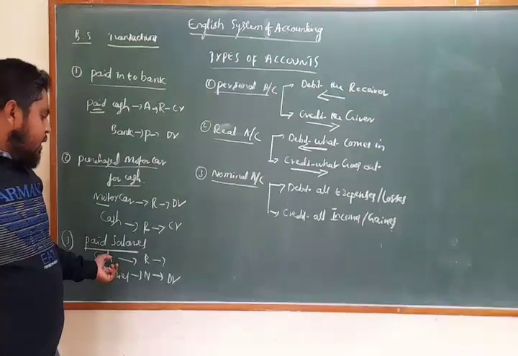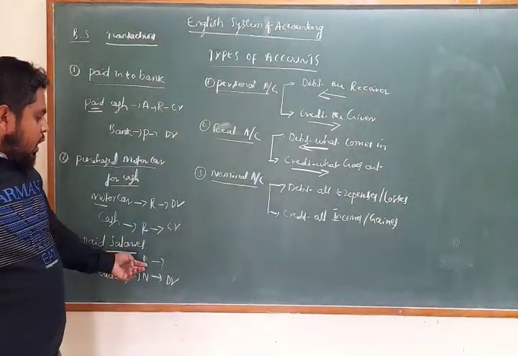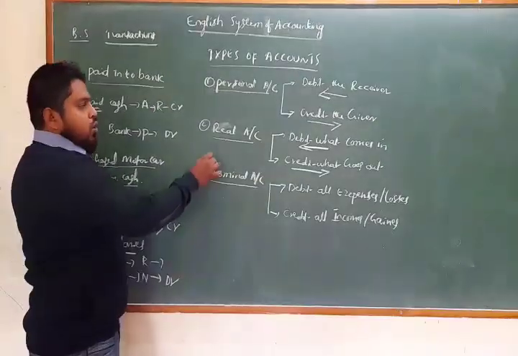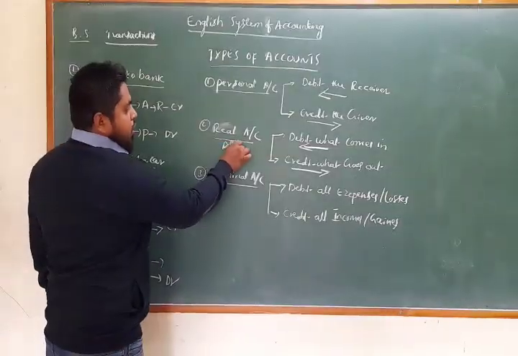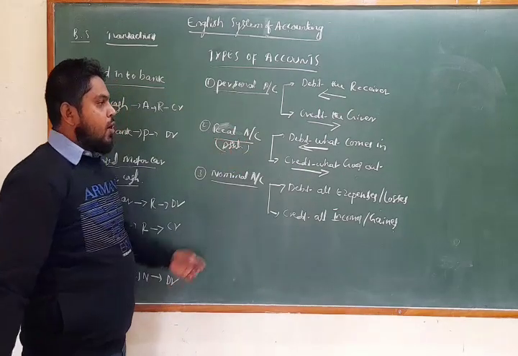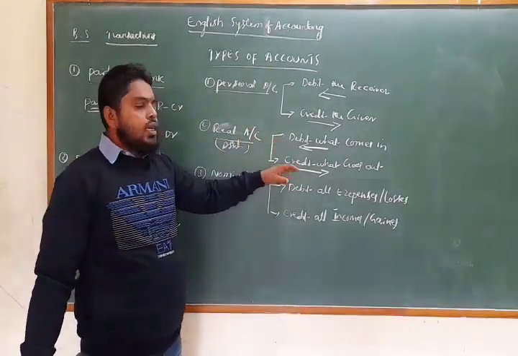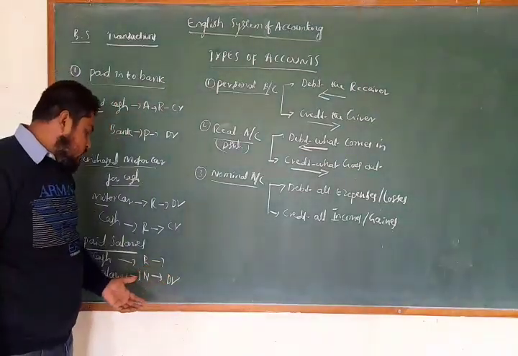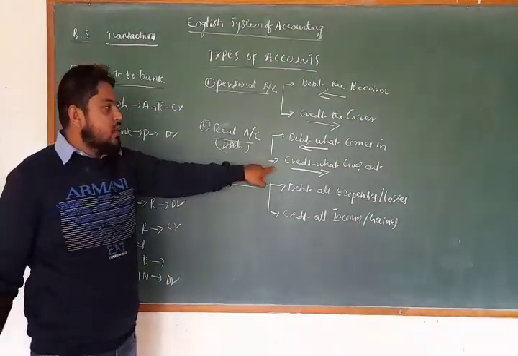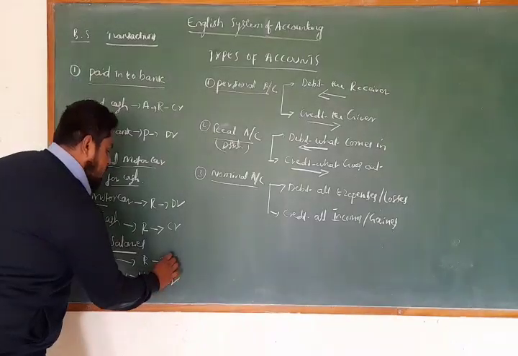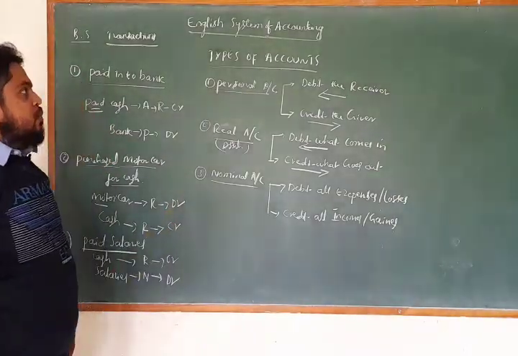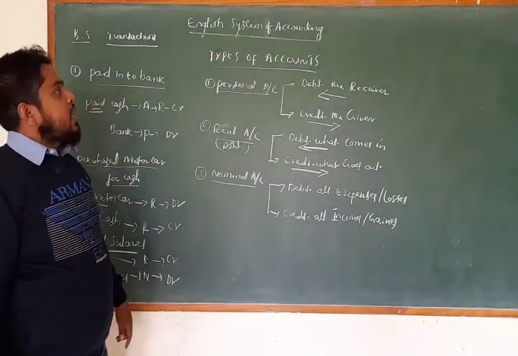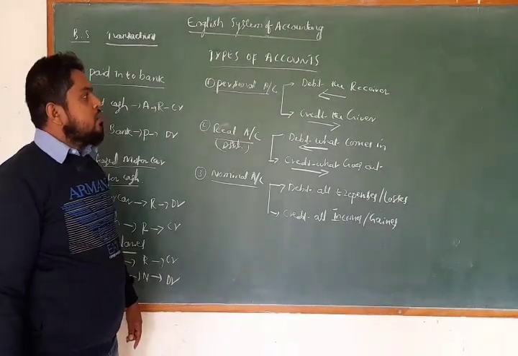Now, cash comes under a real account. Real account is related to the assets. All the assets: the rule is debit what comes in, credit what goes out. You have paid the salary, it means cash is going out here. So credit what goes out. So for cash we have to record the credit side. This is the simple way of learning the English system of accounting.